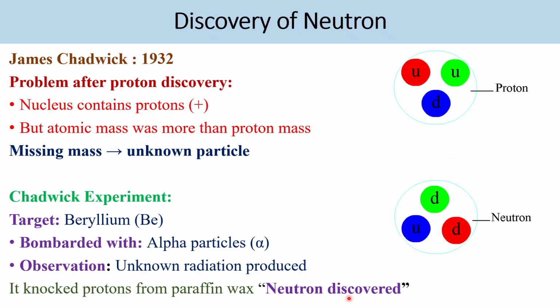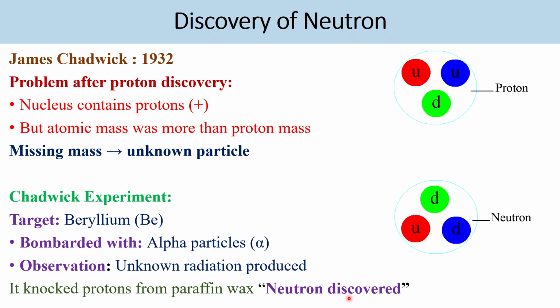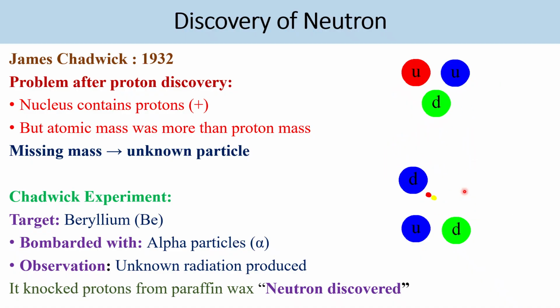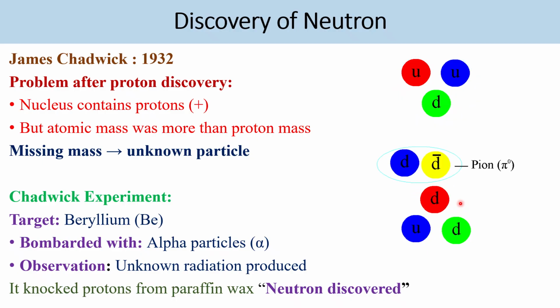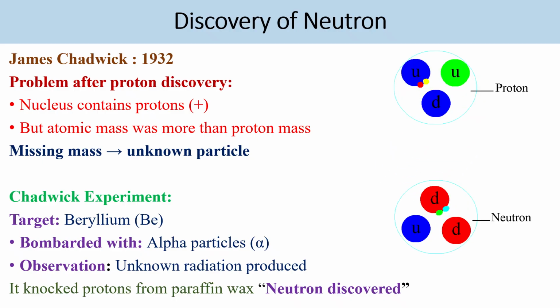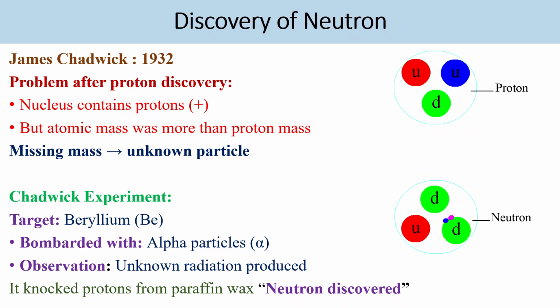And why is the mass of the neutron heavier than the mass of the proton? Because a proton carries two up quarks and one down quark, whereas a neutron carries one up quark and two down quarks. We also found that a down quark is heavier than an up quark, so the mass of the neutron is heavier than the mass of the proton.